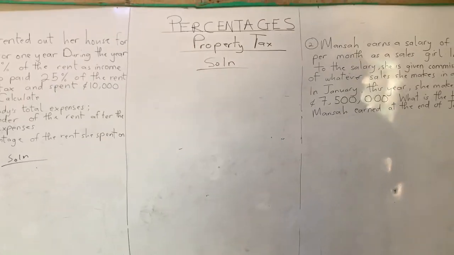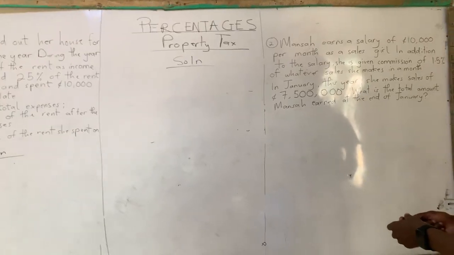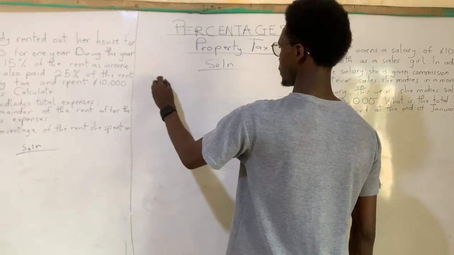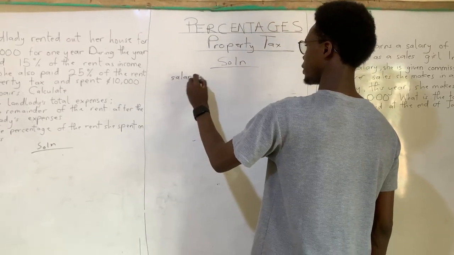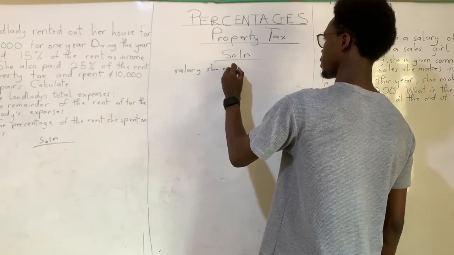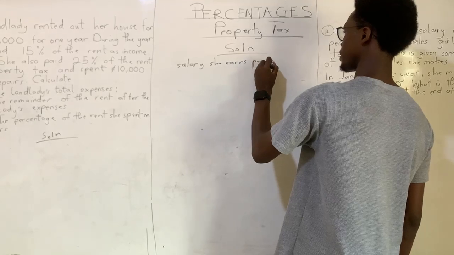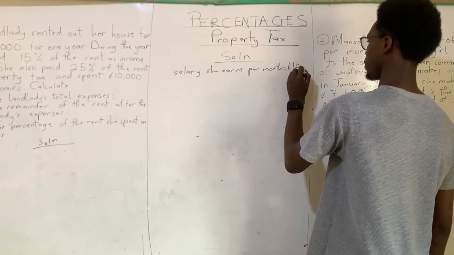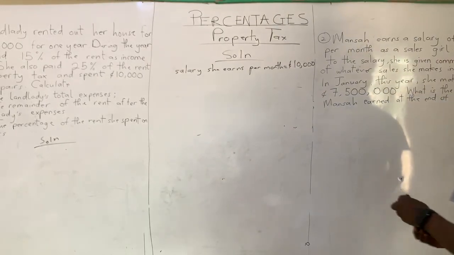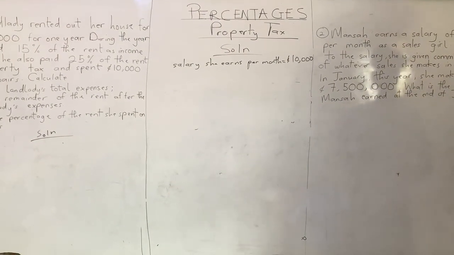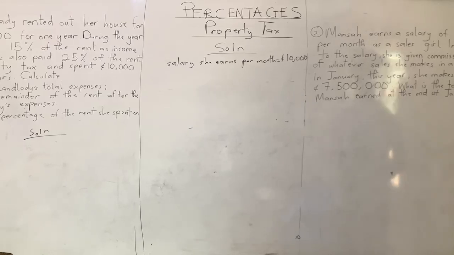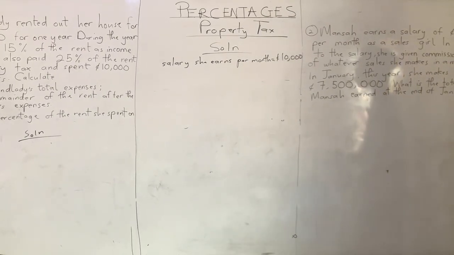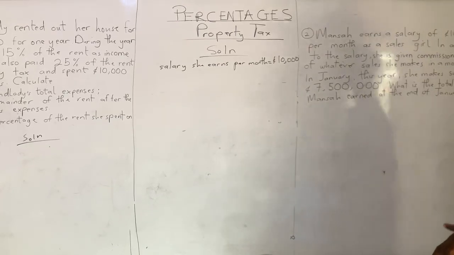Mansa earns a salary of what? 10,000 cedis per month as a sales girl. Okay. So let me just write that data down. Salary she earns per month, right, is going to be equal to what? 10,000 cedis. In addition to that salary, she is given a commission of 1.5% of whatever sales she makes in a month, right? So try and get that.